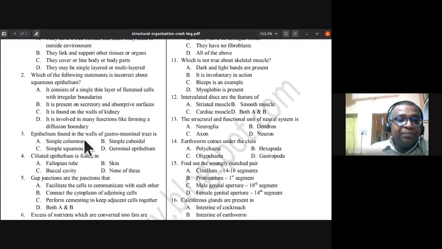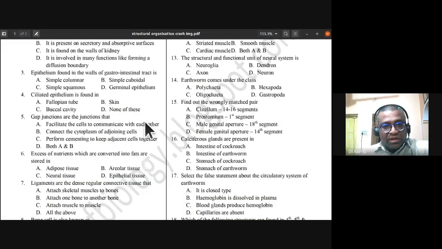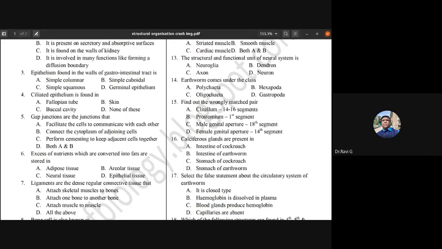Next, the epithelium found in the walls of the gastrointestinal tract is simple columnar, simple cuboidal, simple squamous, or glandular germinal epithelium? What is the type of epithelium found in the walls of the gastrointestinal tract?